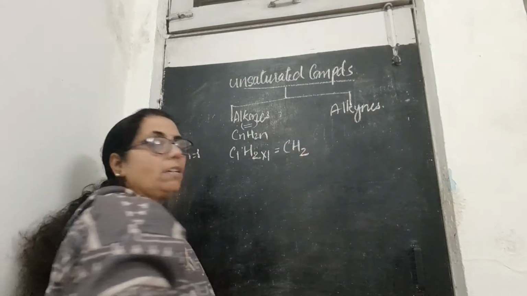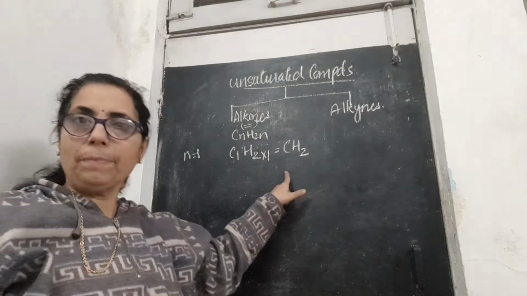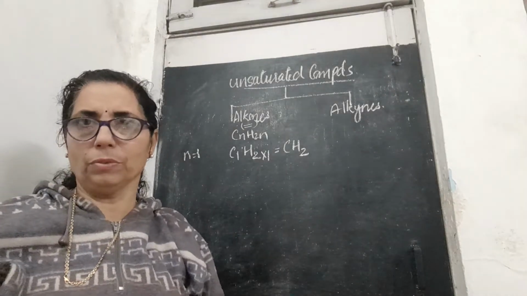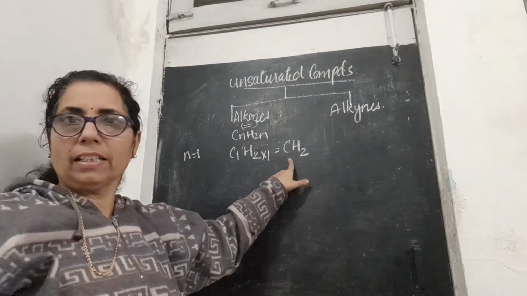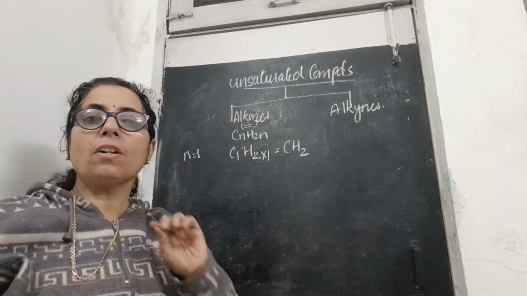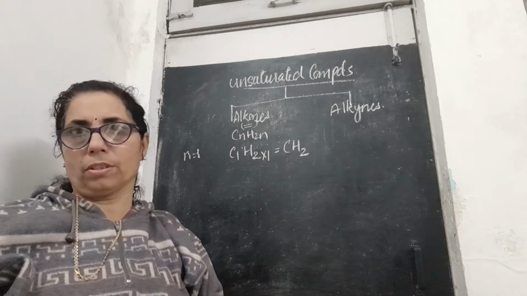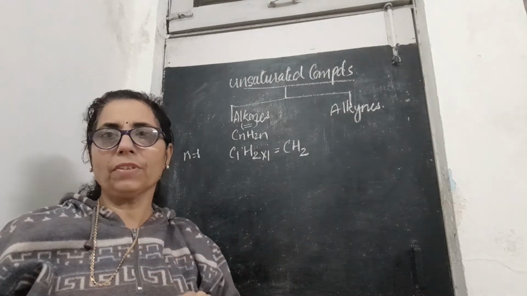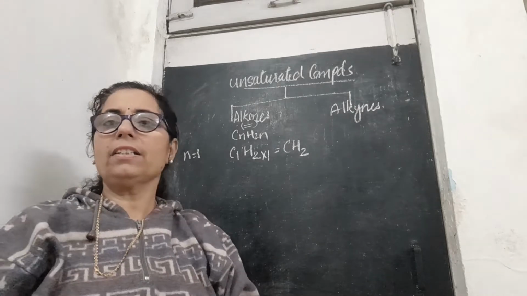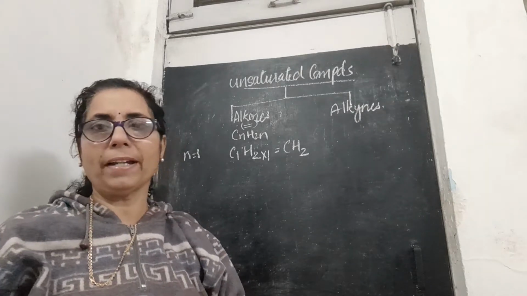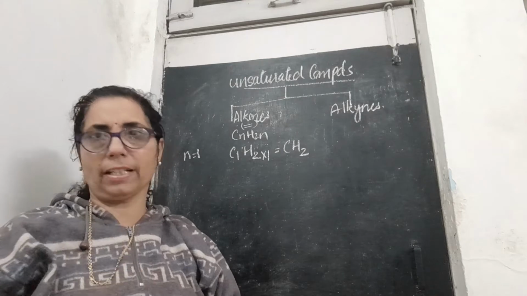CH2. Now children, as I have explained in the offline classes, carbon will not show two bonds in methane. With the general electronic configuration, we will find that carbon contains 2 unpaired electrons.